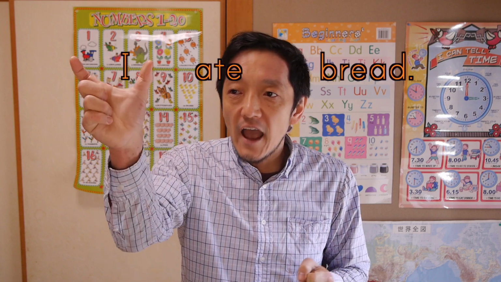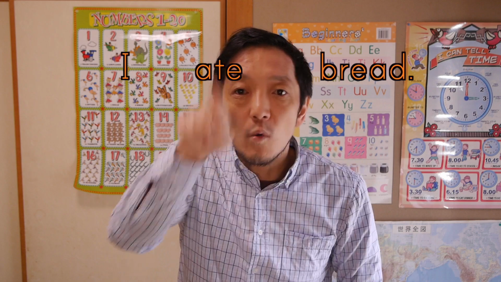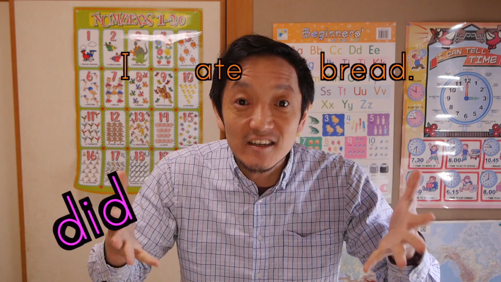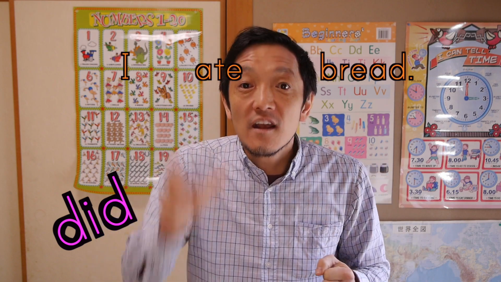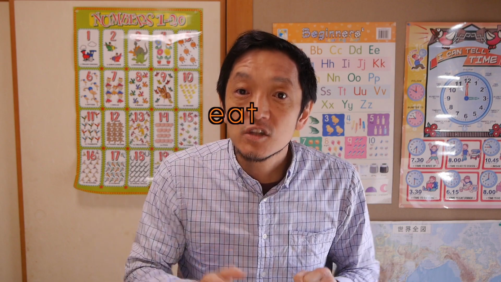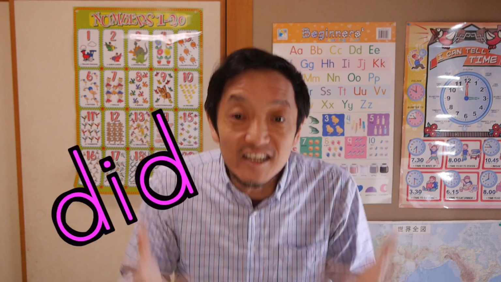If you say I ate bread, what kind of doshi is this? Exactly, it's a did doshi. I always refer to it as a did doshi. The do doshi is eat, but we change that to the did doshi, which is ate.